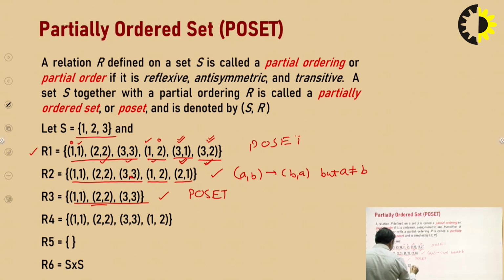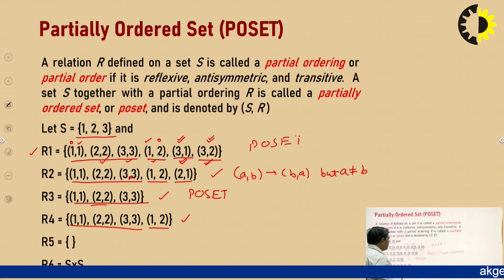Now I will check the fourth one: 1, 1, 2, 2, 3, 3. With the help of these three pairs, we can say this relation will be reflexive. And for 1, 2, there does not exist 2, 1. So this relation is antisymmetric, because only for the diagonal elements there exist 1, 1, 2, 2 and 3, 3. So again, it will be the poset.